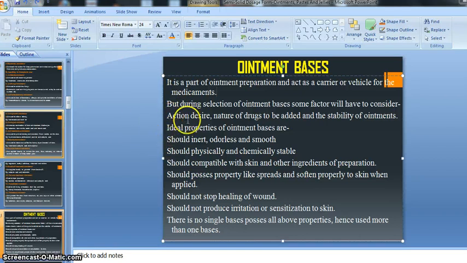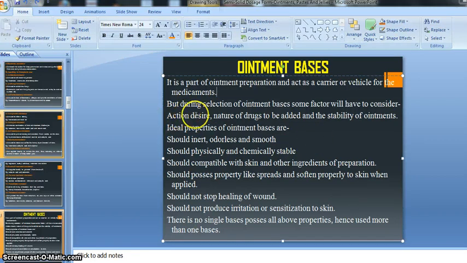Some reasons or factors are given, and on the basis of those factors we will select the ointment base for the preparation of our ointment. These factors should be considered by us, right?